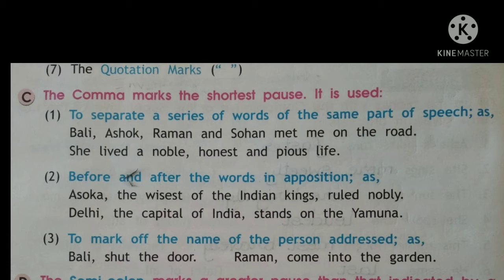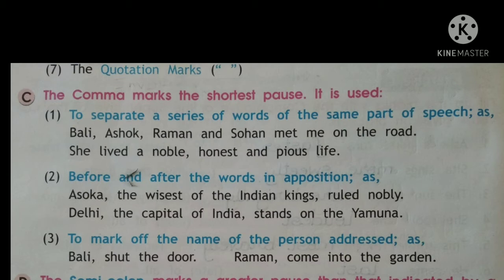Now the next time we use a comma is before and after the word in opposition, as: Ashoka, the wisest of the Indian kings, ruled nobly. So here we are talking about a special person, Ashoka, so we are separating him with a comma. And what type of person he was, we write that and again we put a comma and then we mention about him. The second: Delhi, the capital of India, stands on the Yamuna. We are separating it from the sentence with a small pause by putting a comma.